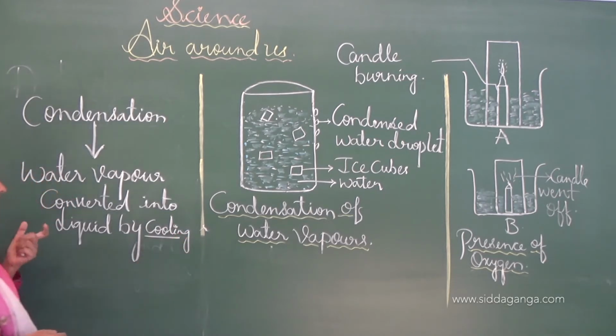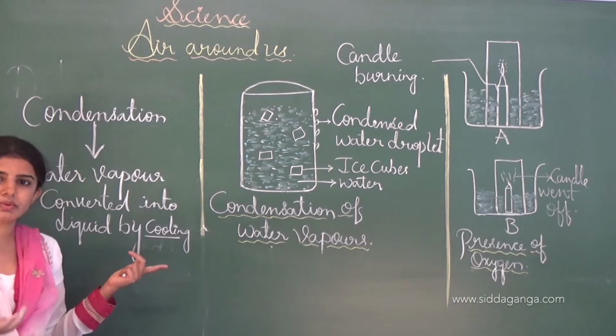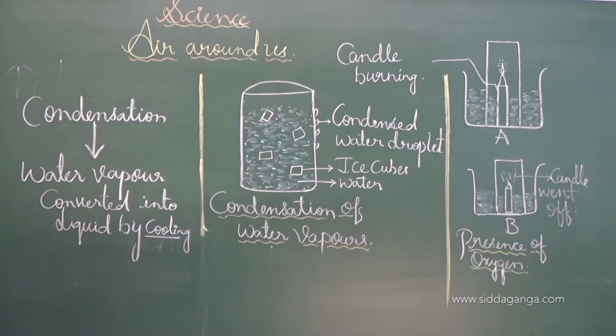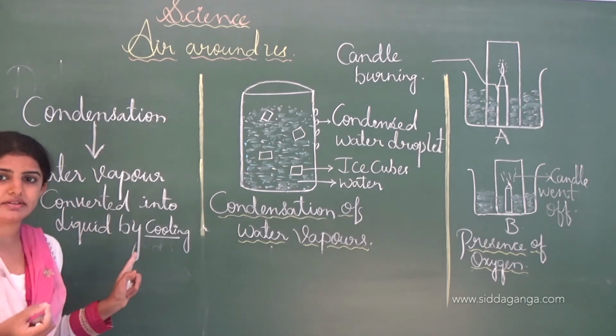Always remember, condensation takes place only by a cooling process; only if the substance is cooled will the condensation process take place. Condensation means water vapor is converted into liquid droplets by cooling.